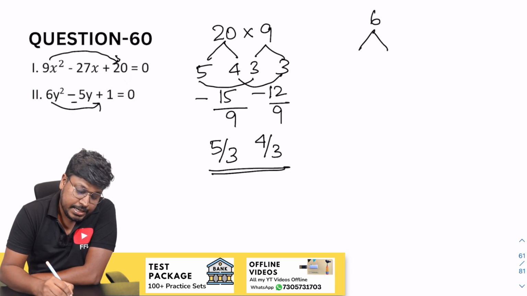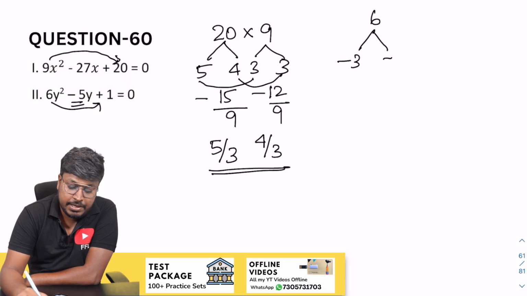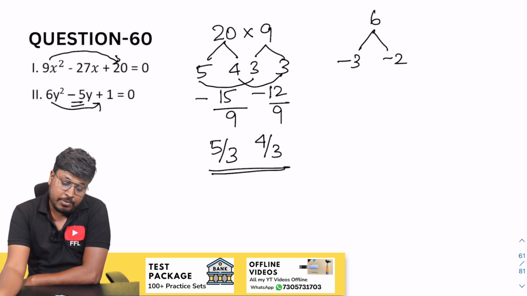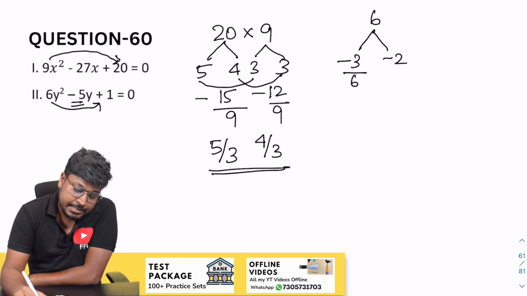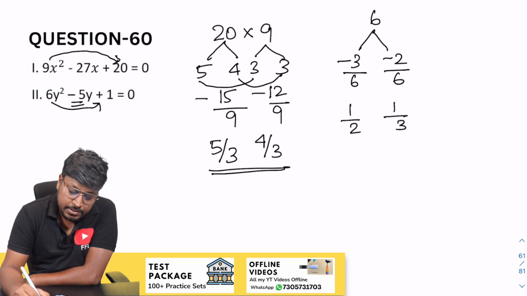So our target is to get minus 5. So minus 3, minus 2. When you multiply both the numbers, and when you add both the numbers, the resultant will be minus 6. So divide by 6 and divide by 6. So this will be 1 by 2 and 1 by 3. So this will be the factor of y.